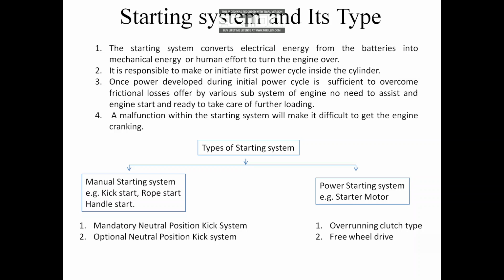Okay, so what does this initiation mean? We know there are various power cycles which we use in order to generate power. We know the diesel cycle, the Otto cycle, the Rankine cycle. All are power cycles which are used to convert the chemical energy of fuel to mechanical work. So let's talk in the context of the IC engine, or more precisely in the case of the two-wheeler.